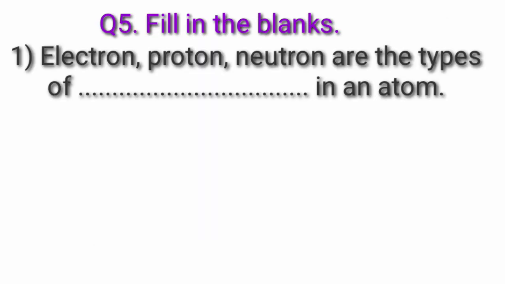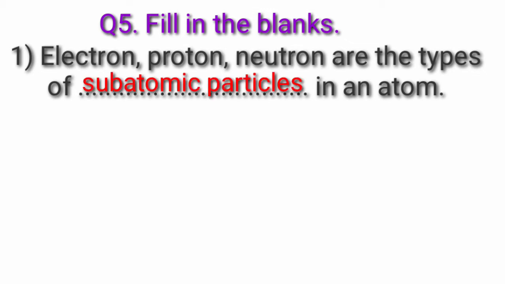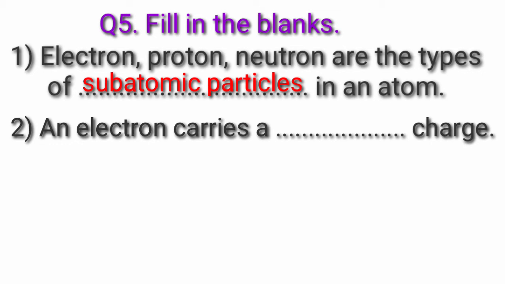Question number 5. Fill in the blanks. Question 1. Electron, proton, neutron are the types of blank in an atom. Answer: subatomic particles. Electron, proton, neutron are the types of subatomic particles in an atom. Question 2. An electron carries a blank charge. Answer: an electron carries a negative charge.